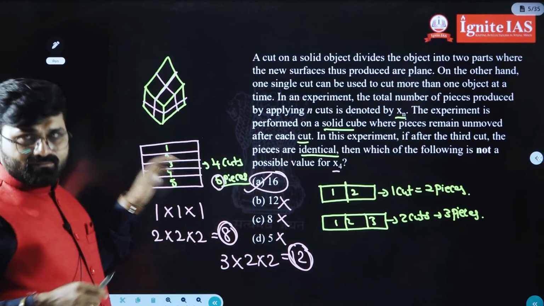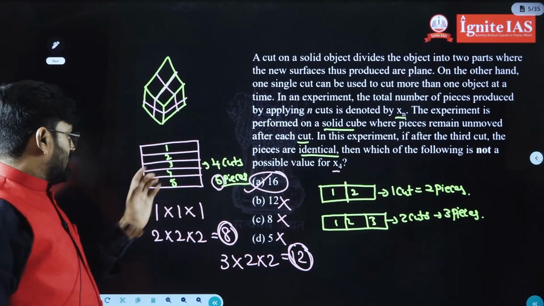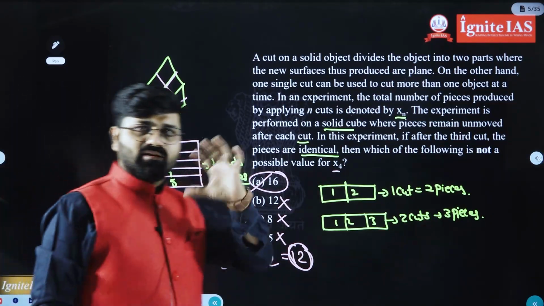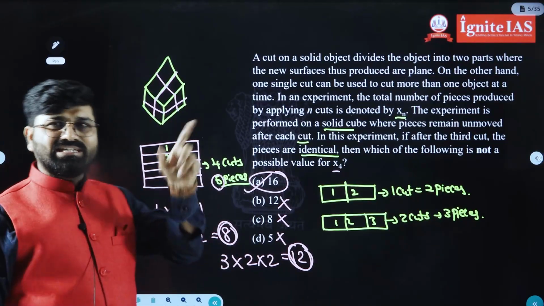If you go for 4 cuts, you are going to get a minimum of 5 pieces. If you do 1 cut in the length, 1 cut in the breadth, 1 cut in the height, you are going to get 2 pieces in each side.